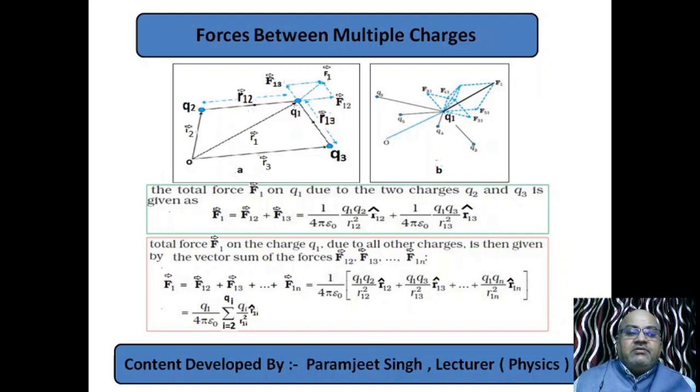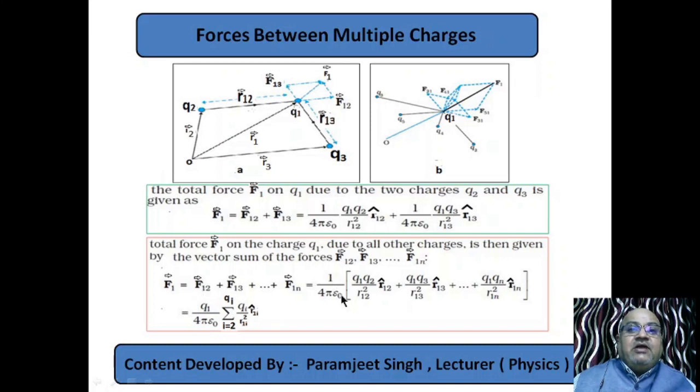F12 is the force on 1 by 2, F13 the force on 1 by 3, up to F1n, the force on 1 by the nth charge. The total force is 1 by 4 pi epsilon naught common. Now F12 is Q1 Q2 over R12 squared times the R12 unit vector. Similarly write F13 and all the others.